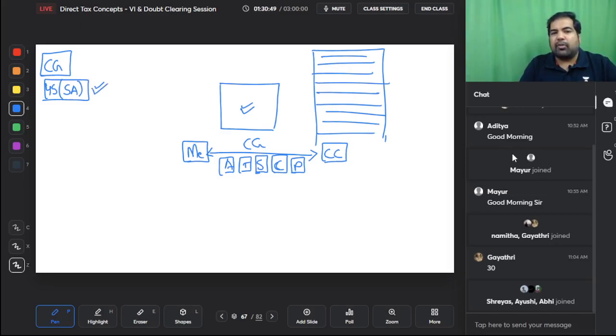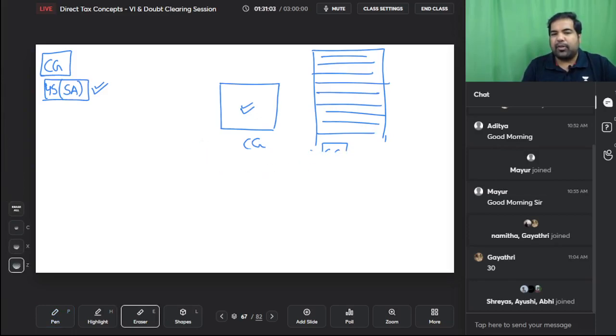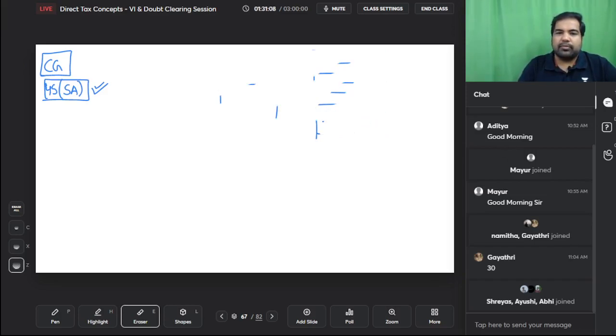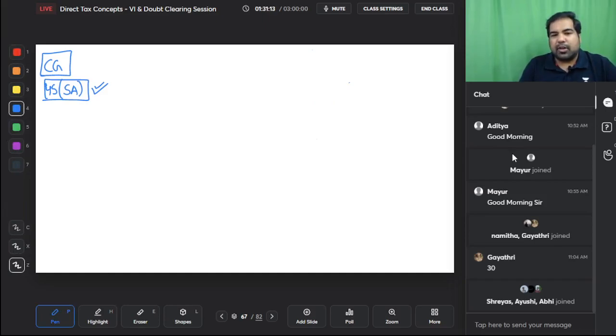Guys, this is section 45(5)(a), and they say that this capital gain will be taxed not in the year you give the land, but in the year when the building is ready. So this was in capital gains. Now same thing, but from a TDS perspective, we have to see. Here is the TDS perspective, guys. Watch out for the TDS perspective. They say that this construction company, for this transaction, is going to pay you some money, not the land, not the 5 additional floors, but some money for this transaction.